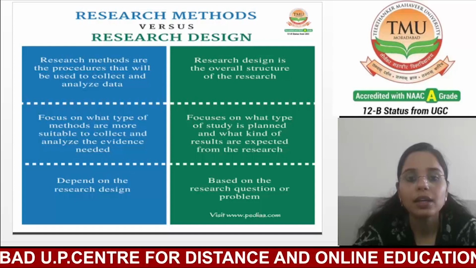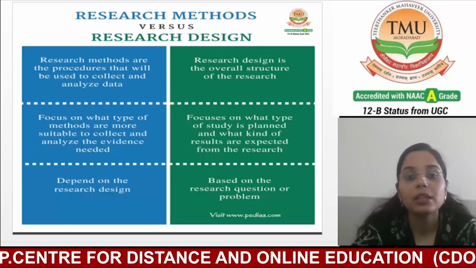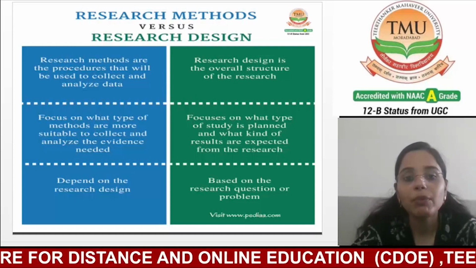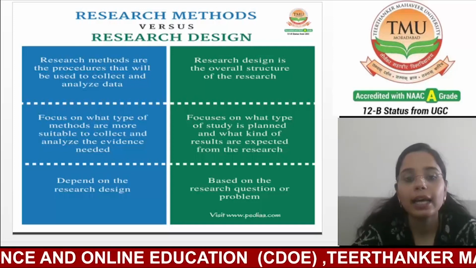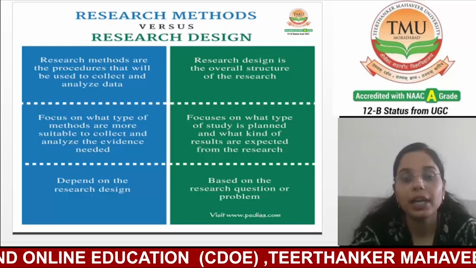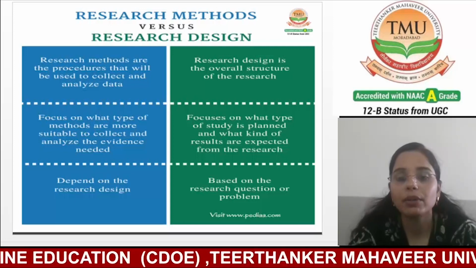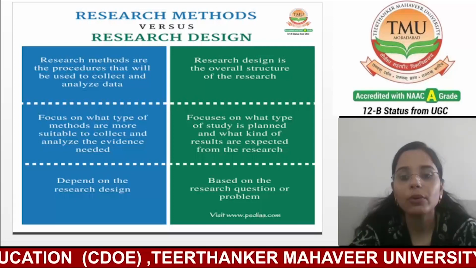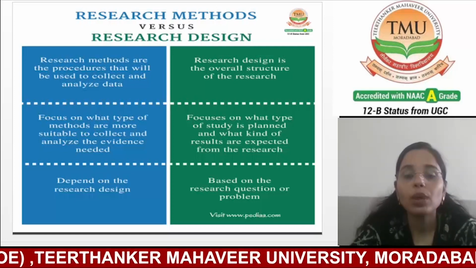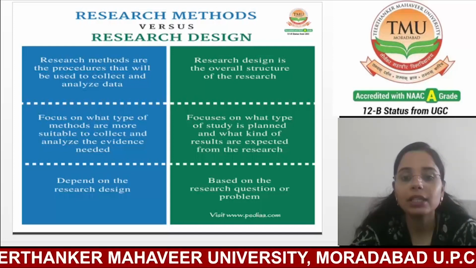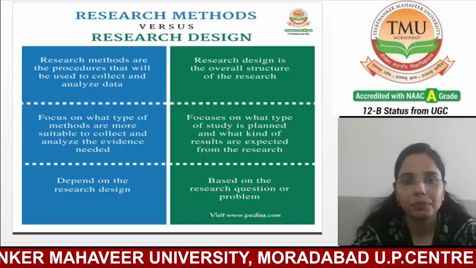Now next, research methods focus on what type of methods are most suitable to collect and analyze the data. On the other hand, research design focuses on what type of study is planned and what kind of results are expected from the research.